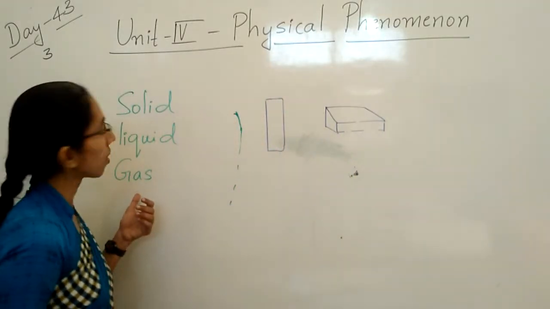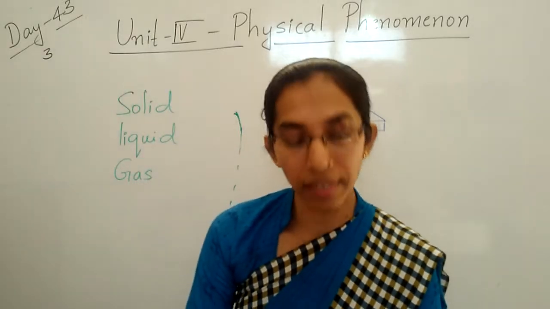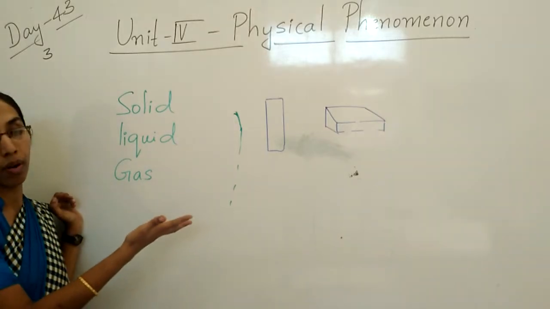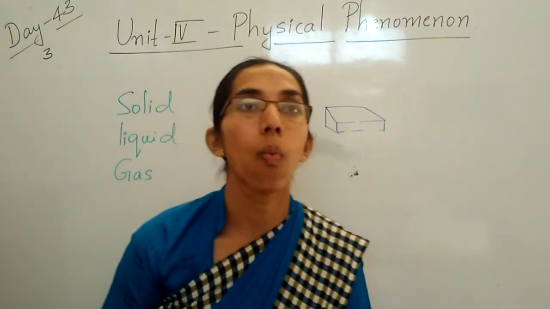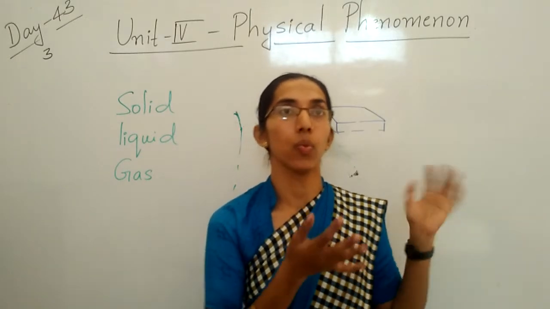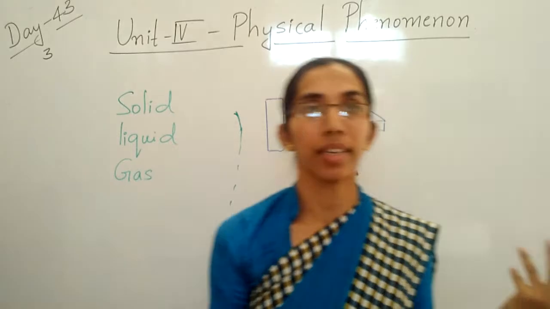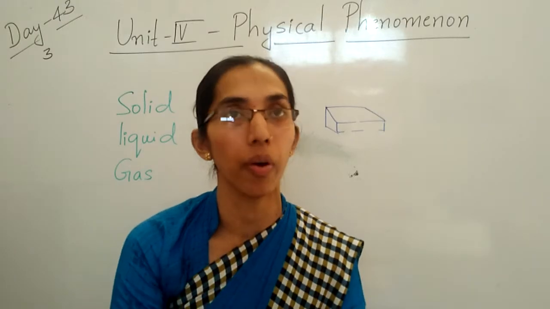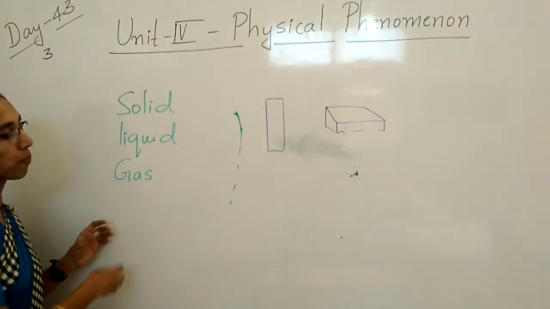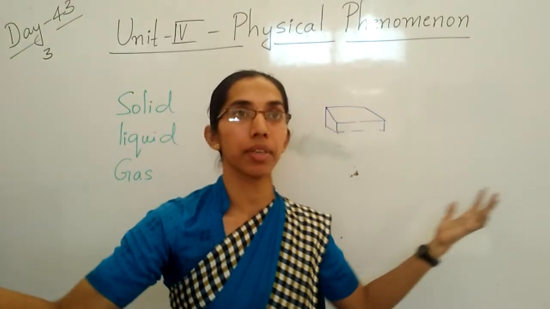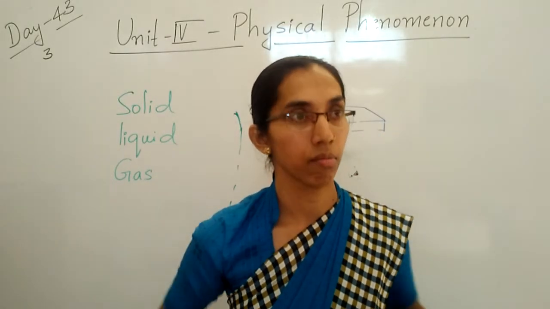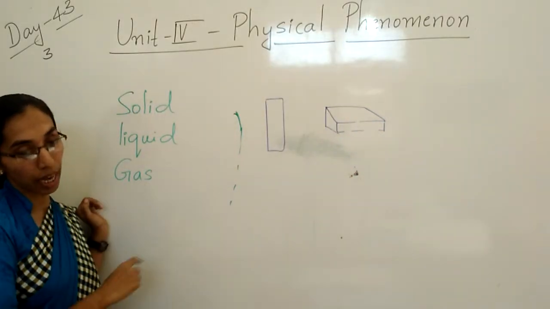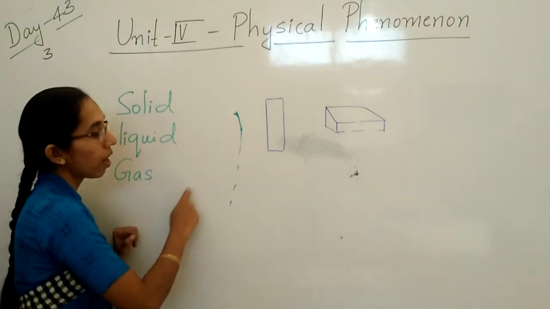Next is the gas. Gas does not have either a definite shape or a definite volume. You cannot say it is 1 kg, 2 kg, because you cannot see the gas. It does not have a definite shape or definite volume, no quantity only. Clear, children? Gas can move freely. Here and there, a number of gases are moving. It can move freely and fill all the space in the container.